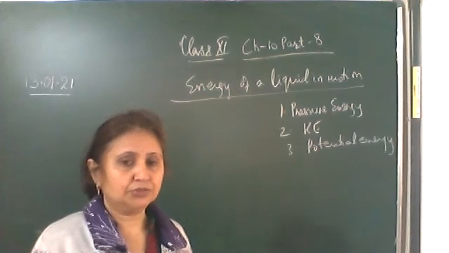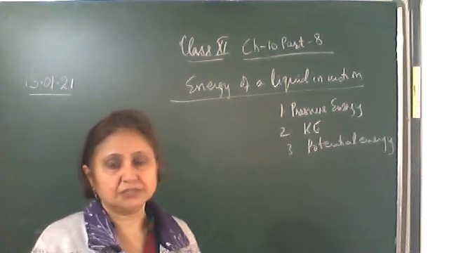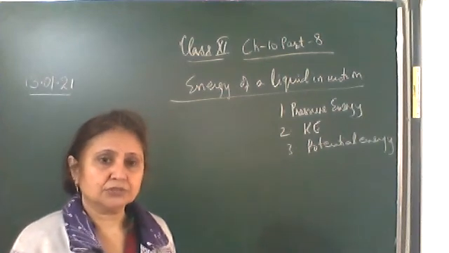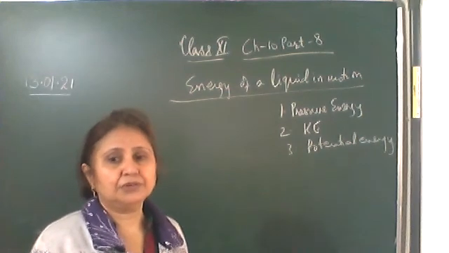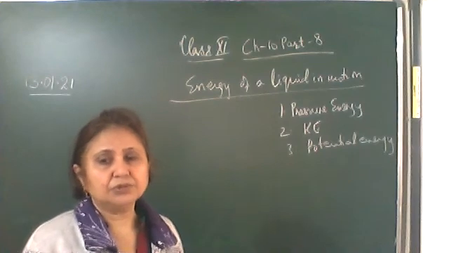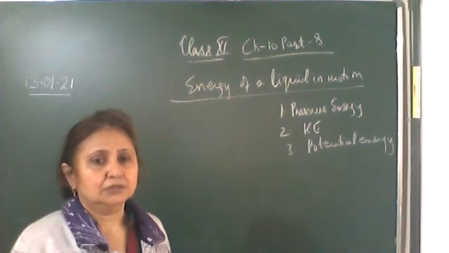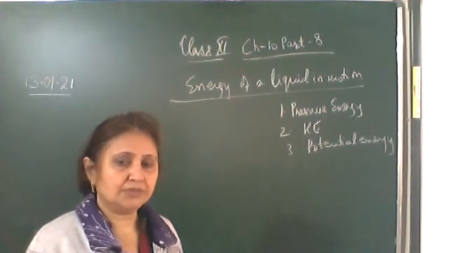Pressure energy: we know that the liquid flows from high pressure to low pressure, so it means there is some pressure difference between the two points. Kinetic energy is due to the motion of the liquid. Potential energy is due to its height above the surface of the earth, due to its position. So we'll discuss them one by one.